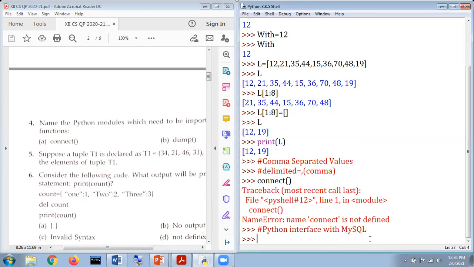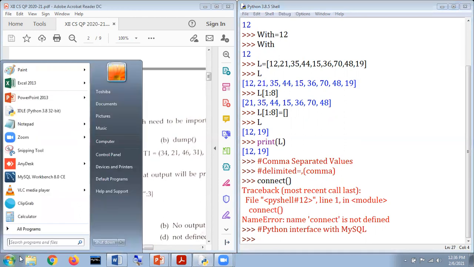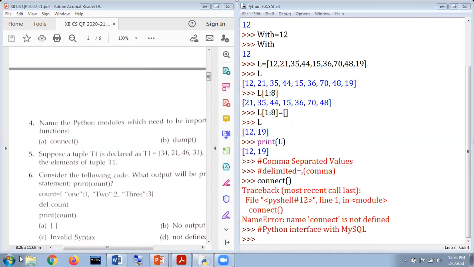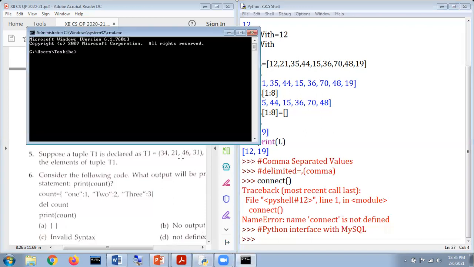If you want to check to which module the connect function belongs, what we do on our computers is type CMD. First click on the start button, then type CMD in the search box, and the command prompt is displayed. For checking the modules, we mention pip list.